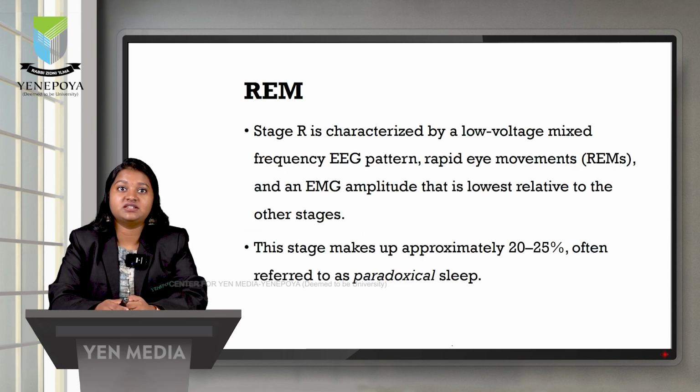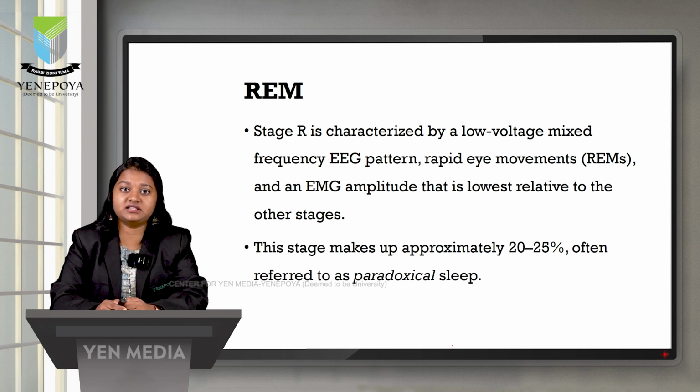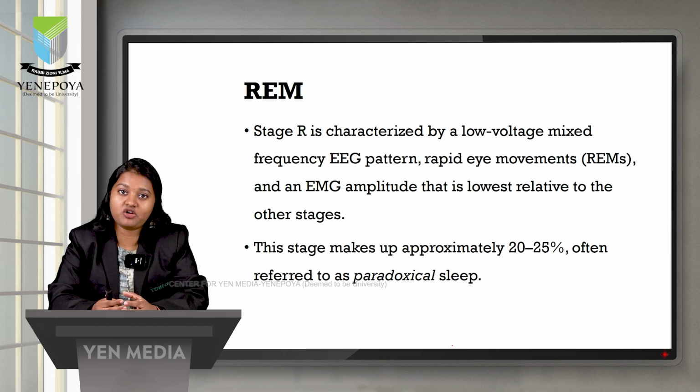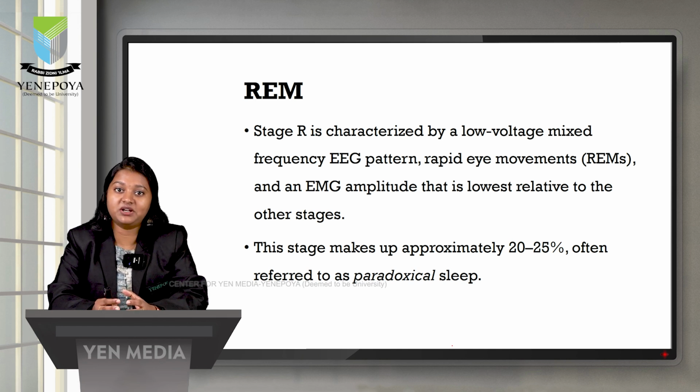Finally, stage REM. Stage R is characterized by a low voltage mixed frequency EEG pattern and, as the name tells, rapid eye movement. And when we see the EMG, which denotes the muscle tone, it will be the lowest relative to all other stages. This stage makes approximately 20 to 25% of the total sleep time, and it is often referred to as paradoxical sleep. It is called paradoxical sleep because the brain activity remains similar to that of wake, but the muscle is temporarily paralyzed.